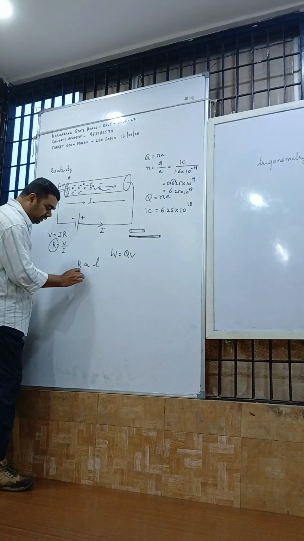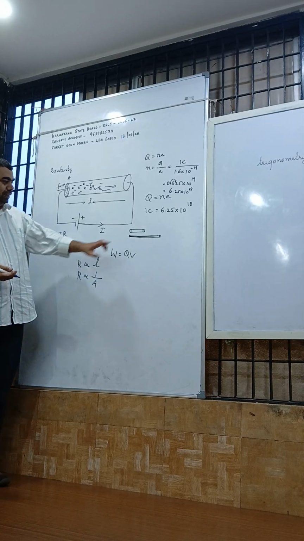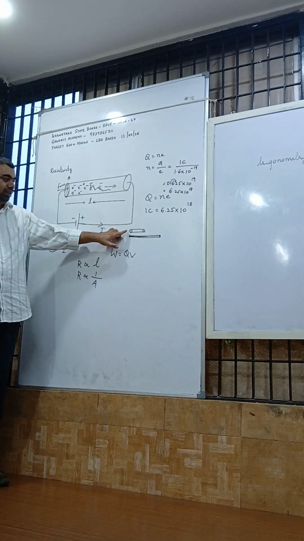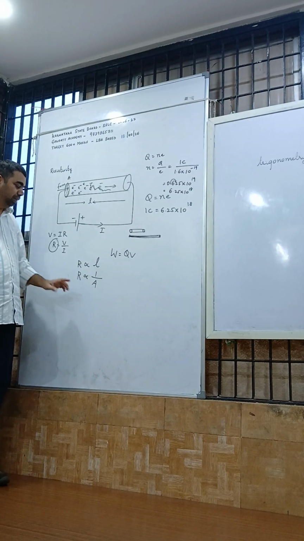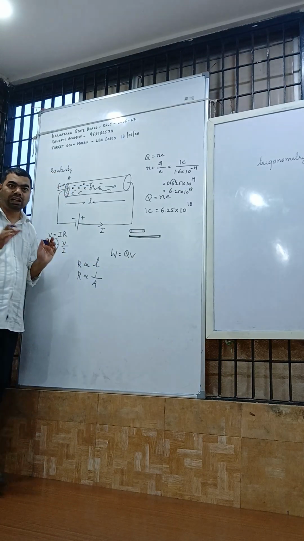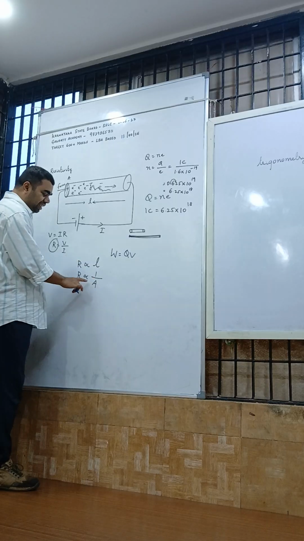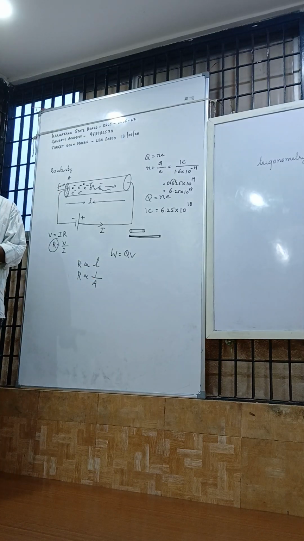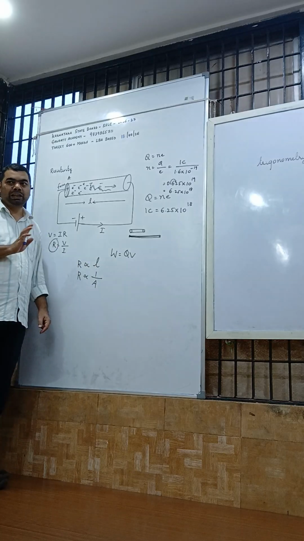Next, resistance is inversely proportional to area of cross section. See, same case. This is the conductor or metal. Now, when you increased its length, what happened to its area of cross section? Area of cross section became smaller. Because the area of cross section became smaller, resistance increased. Remember, this is called directly proportional.